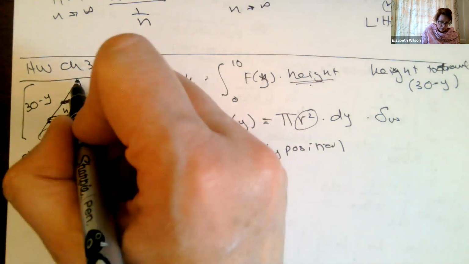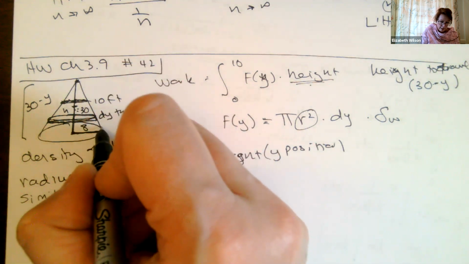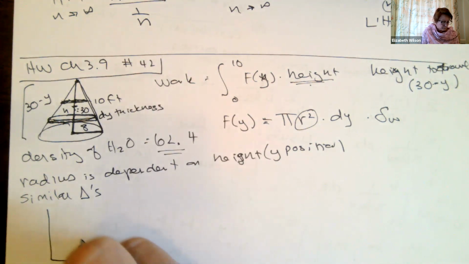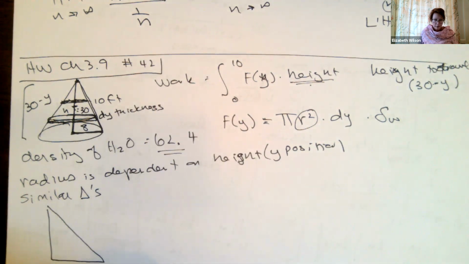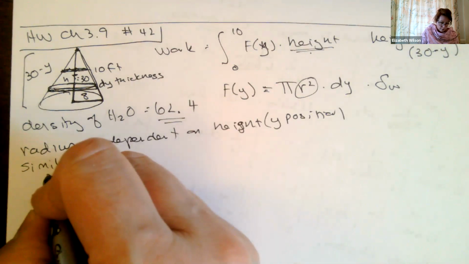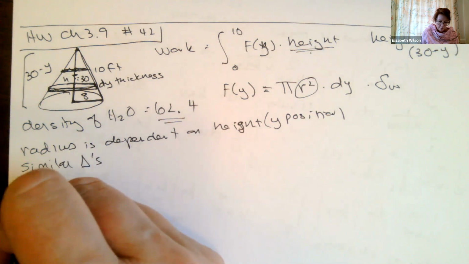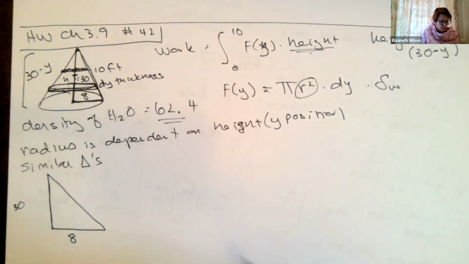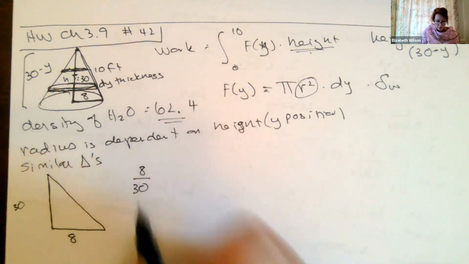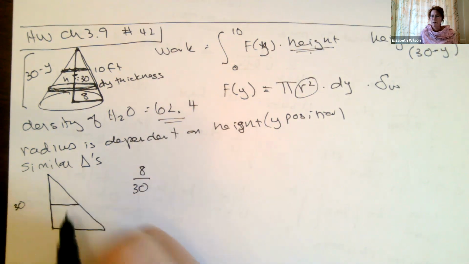You can imagine, this is a triangle right here. I'm going to take that triangle out. The bottom is 8 feet, and the whole distance here is 30. So I'm setting up a proportion where the radius is 8 when the height is 30. But let's say I'm right about here. I don't know where that is.